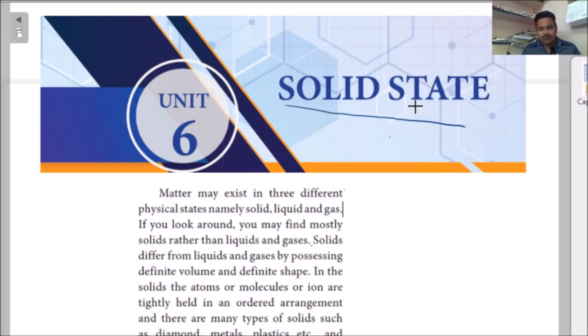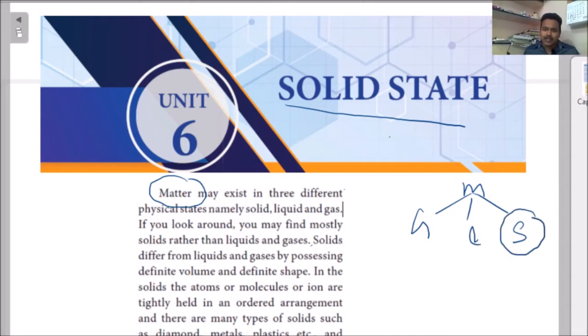Generally we know matter exists in how many states? Matter exists in three states. One is gas state, another is liquid state, and another is solid state. Mostly you can observe that many of the things exist in a solid state only. And there are different properties for gases, liquids and solids. Whenever we compare with gas and liquid, solid has